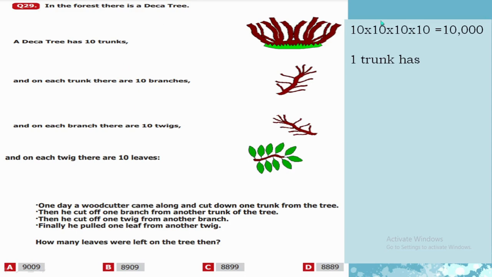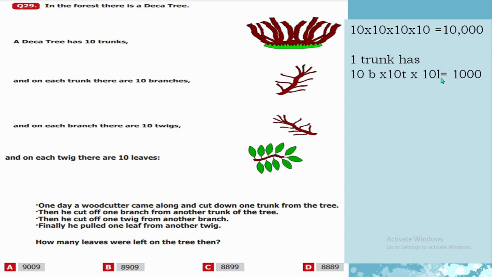So, first of all, there are 10 trunks, multiplied by 10 branches, multiplied by 10 twigs, and then multiplied by 10 leaves. So there are 10,000 leaves on the tree. When the woodcutter cut down one trunk, one trunk has 10 branches multiplied by 10 twigs and then 10 leaves, so 1000.